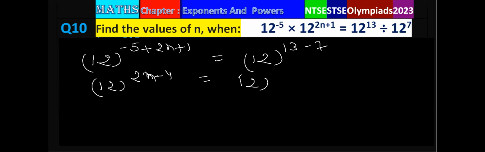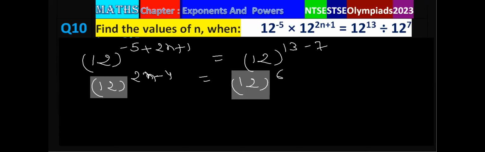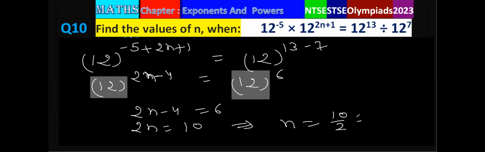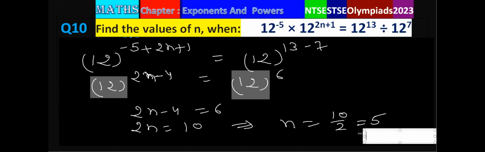And right hand side 12 power 6, since 13 minus 7 is 6. Again, if you compare left hand side and right hand side, you will see here the base is same. So the power will also be same on left hand side and right hand side. So 2n minus 4 will be equal to 6. So twice of n is 4 plus 6, that is 10. So n is 10 by 2, that is 5. So the value of n here will be 5, and this is the answer of this question.